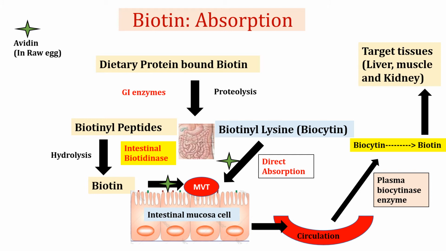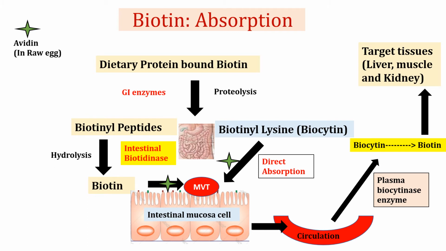Now this free biotin along with biocytin gets absorbed by intestinal mucosa cell with the help of multivitamin transporters present on mucosa cell membrane. From mucosa cell, biotin and biocytin both are released into circulation. Now biotin can directly go into target cells, while biocytin is converted into biotin by plasma enzyme biotinidase. So in plasma there is one enzyme which hydrolyzes biocytin into biotin. Now this biotin can be further utilized by target cells.